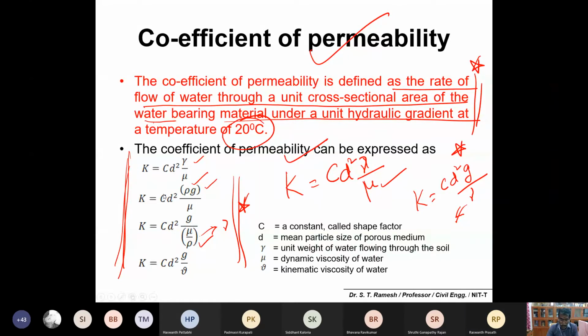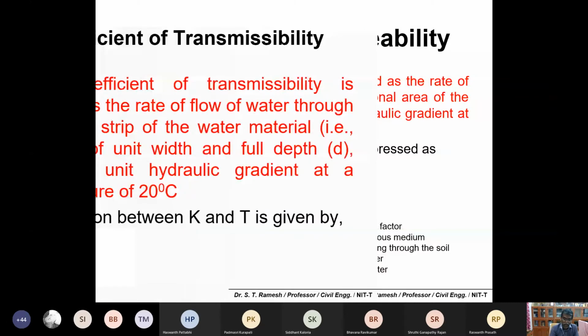While reading the notes, please also be familiar with the individual notations and also the units. Kinematic viscosity, dynamic viscosity, and density can be picked up from a properties of water table at 20 degrees Celsius. Please make a note on this. If it is other than 20 degrees Celsius, then you have to look into a table of properties of water. The coefficient of permeability is for a temperature of 20 degrees Celsius.